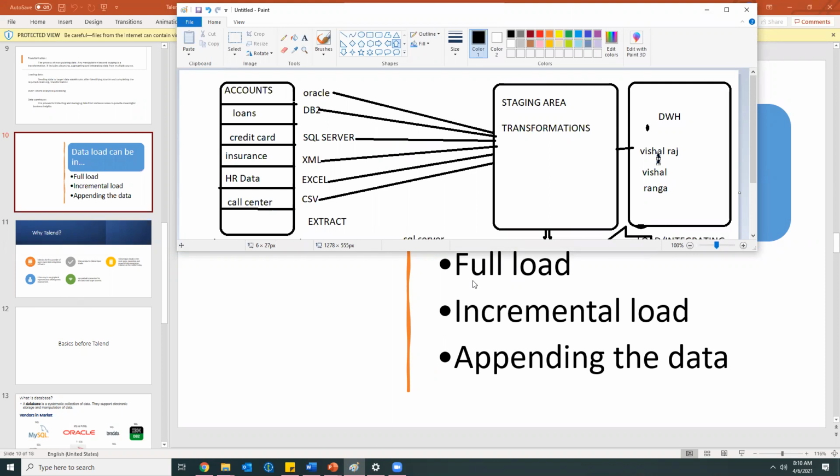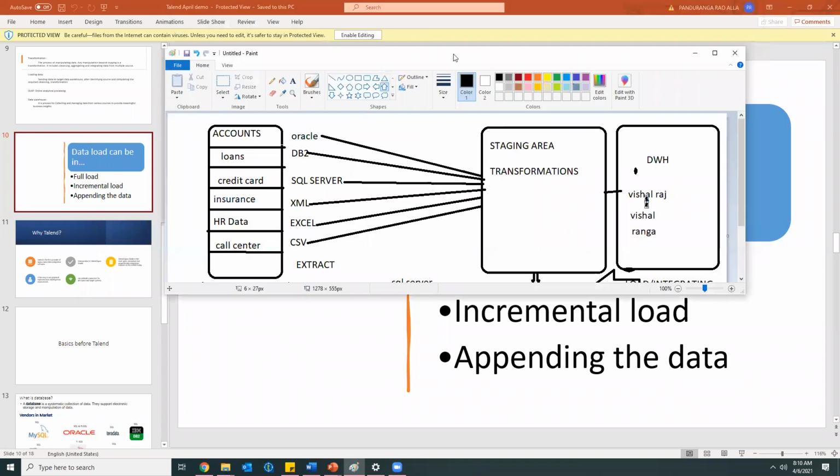Okay, all these full load. So when we get any requirement, generally we'll be getting requirements either through mail, or sometimes in meeting discussions they will share the requirement, or sometimes we'll be getting the requirement in the form of functional requirement documents. You might be aware, right?